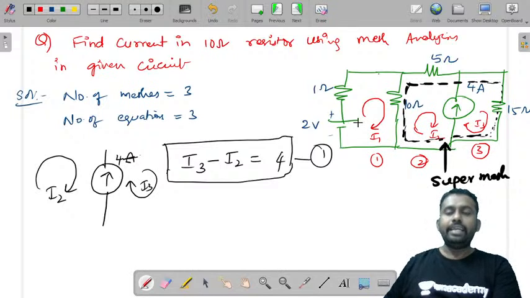Now let us apply KVL to this first loop, and 2 and 3 as a super mesh combinedly.